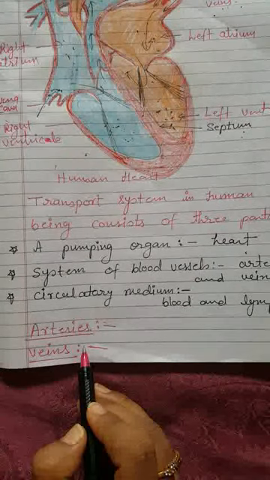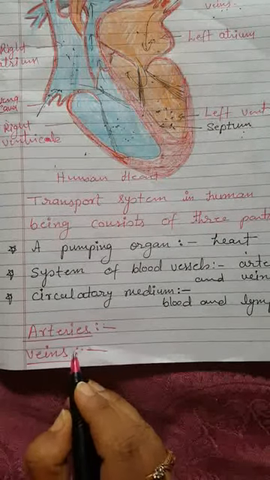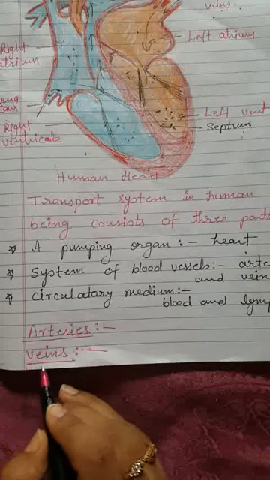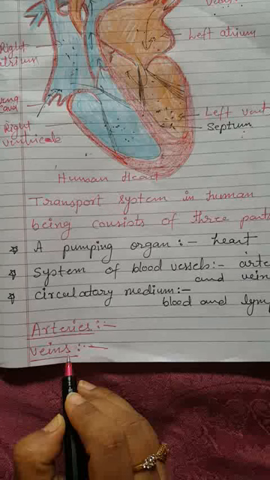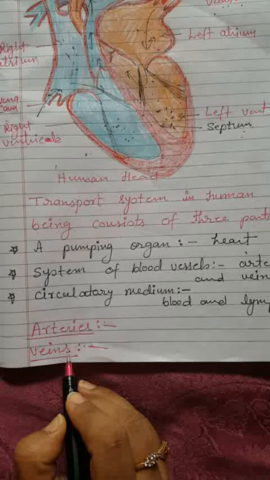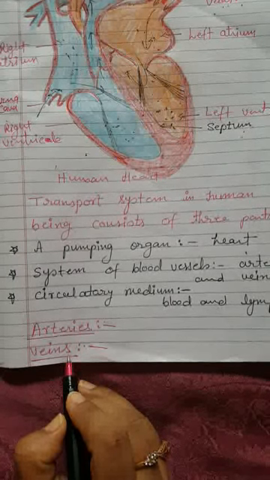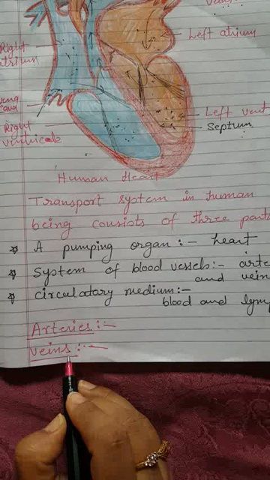The other blood vessels are the veins. They carry blood from body parts towards the heart. All the veins except the pulmonary veins carry deoxygenated blood. The pulmonary veins carry oxygenated blood from the lungs to the left atrium, but all the other veins carry deoxygenated blood.